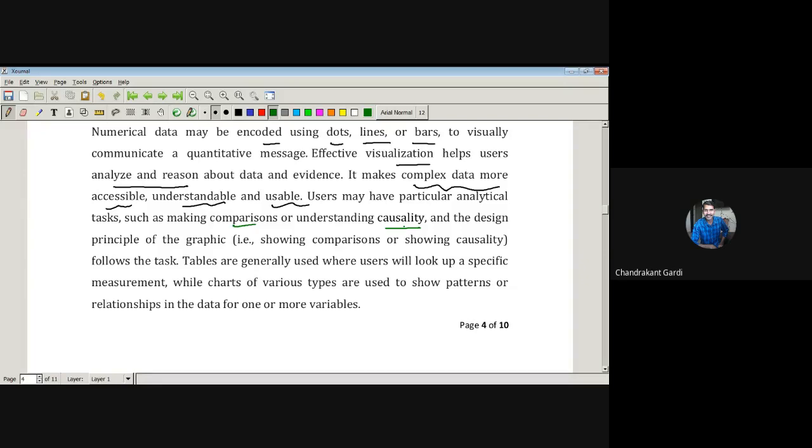Tables are generally used where users will look up a specific measurement, while charts of various types are used to show patterns or relationships in the data for one or more variables. Now, a table is also a kind of visual representation, but that is just a consolidation. Whatever data we have, we just consolidate it, tabularize it, and have a concrete way of representing that particular data. Whereas in charts or graphs, patterns can be found easily. Even in tables we can find patterns.